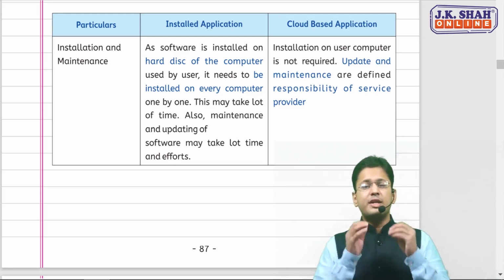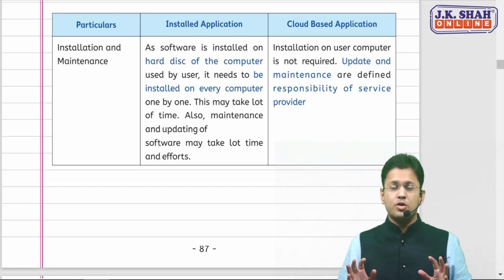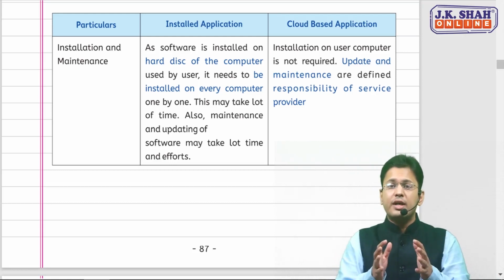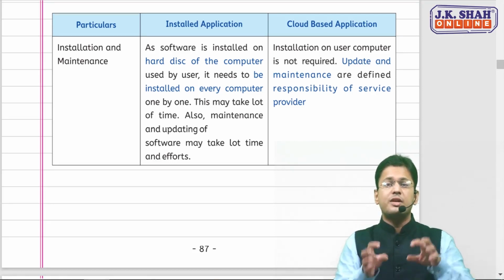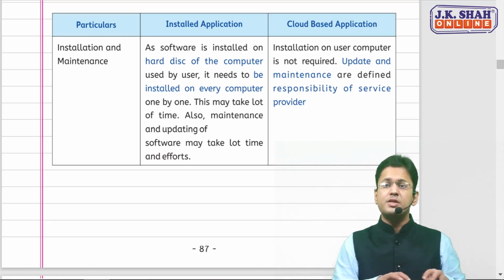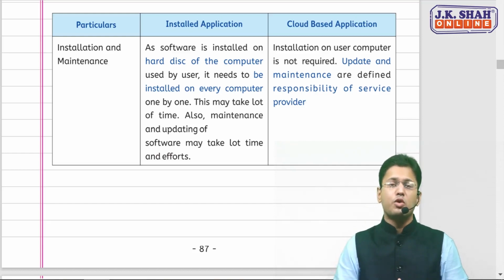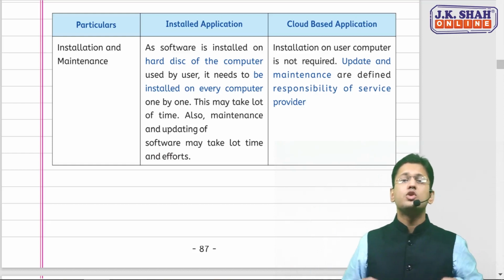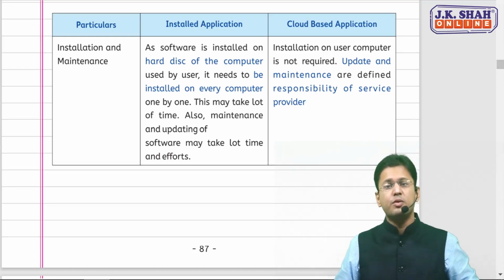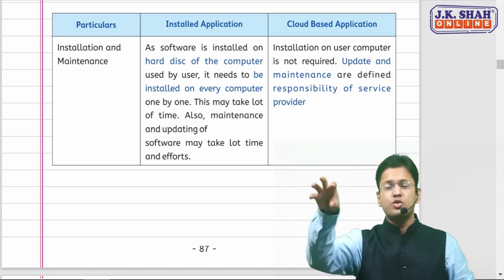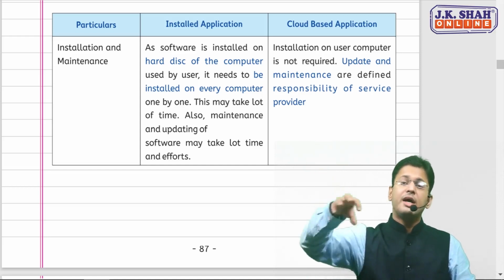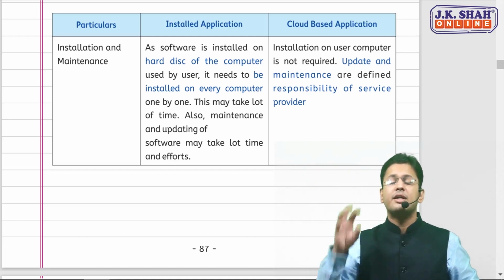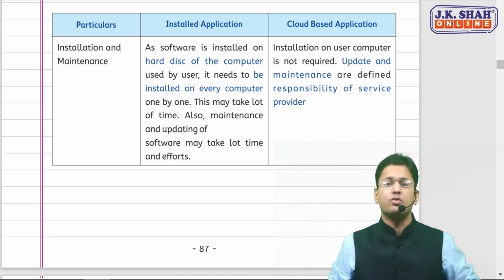Whenever you want to run any software, you can download that software, install it on your PC, and then process whatever you want to do. In the cloud-based or web-based application, there is no need to install that software on your PC. You can just log in to the website, do whatever work you have to do, and then come back and download that particular work from the cloud.